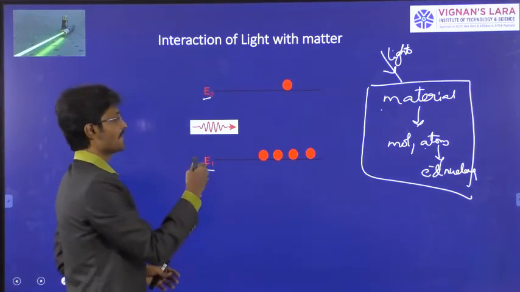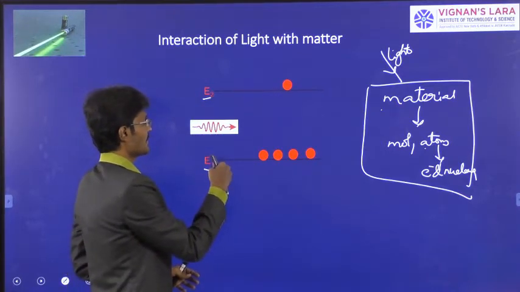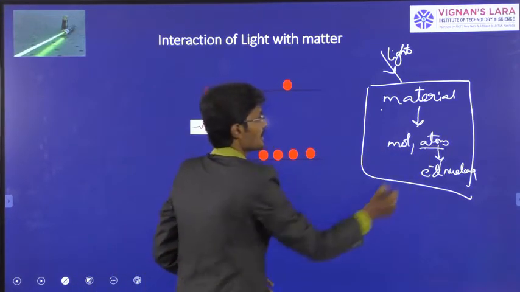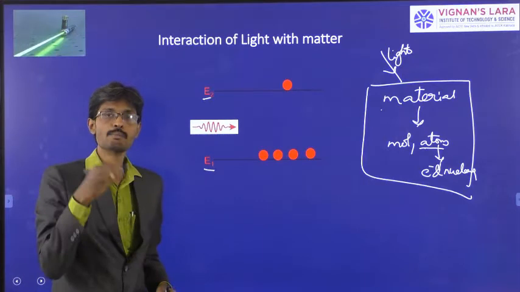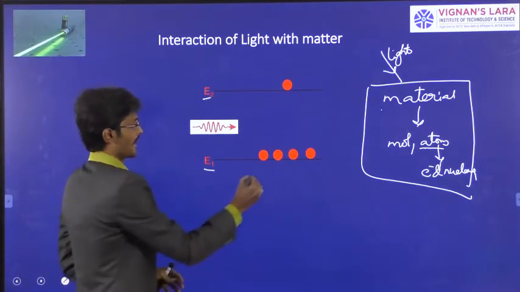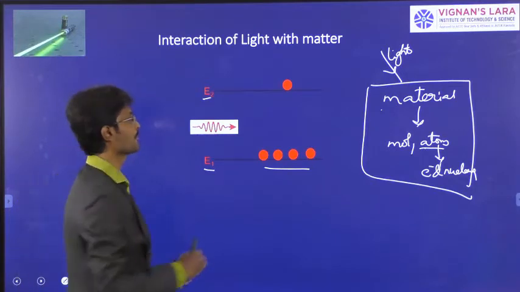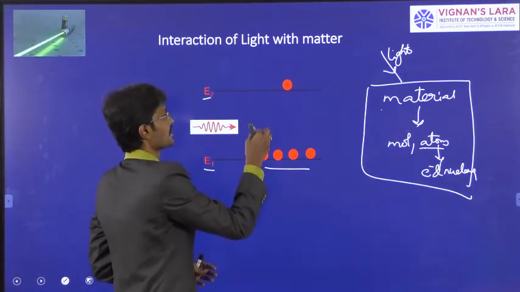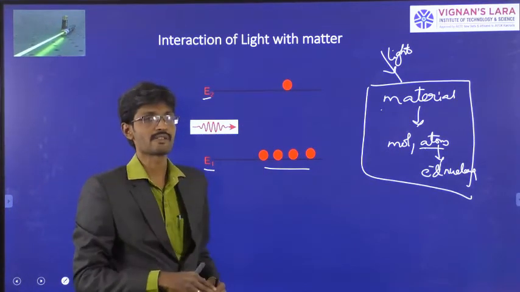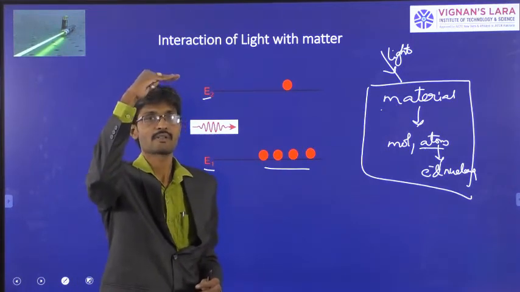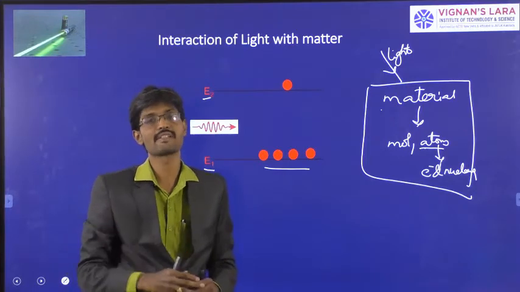In the material, most of the atoms lie in the ground state. As we go into higher energy levels, the number of atoms decreases. As the energy level increases, the concentration of atoms in that energy level decreases.